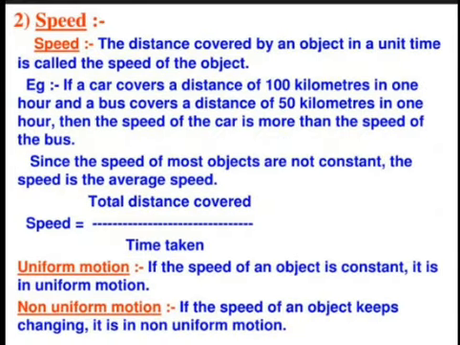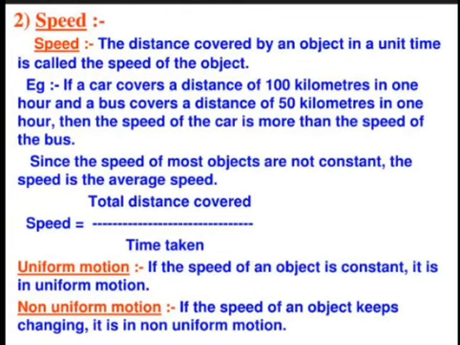Speed. Speed is the distance covered by an object in a unit time is called the speed of the object. Example, if a car covers a distance of 100 kilometers in 1 hour and the bus covers a distance of 50 kilometers in 1 hour, then the speed of the car is more than the speed of the bus. Since the speed of most objects is not constant, the speed is the average speed. Hence, speed equals total distance covered upon time taken.